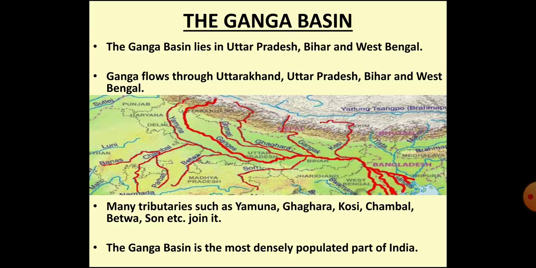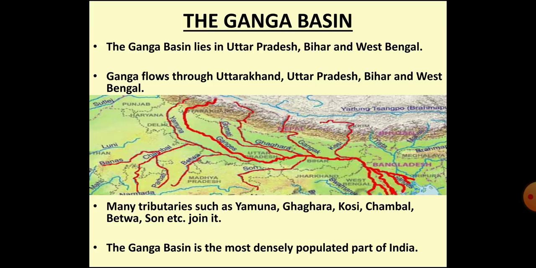When the Ganga river reaches the plains, many tributaries join it. For example, Yamuna, Ghagra, Gandak, Kosi. It keeps flowing eastwards. The Ganga has its tributaries from the Deccan Plateau as well, which join the Ganga river. These tributaries from the Deccan Plateau are Chambal, Betwa, and Son. Can you locate all these tributaries in the image in front of you? Okay, finally the river Ganga falls into the Bay of Bengal.